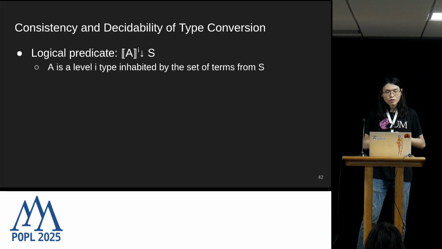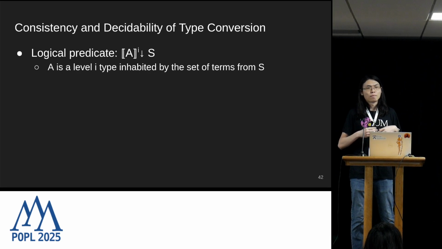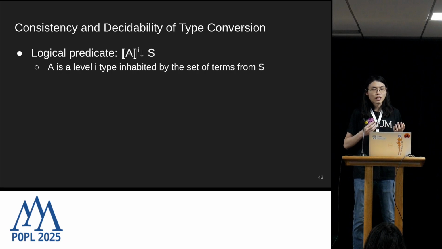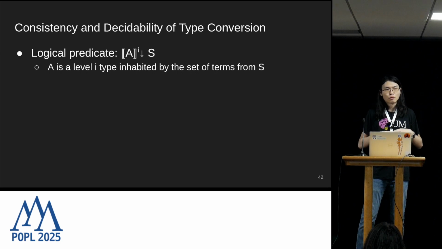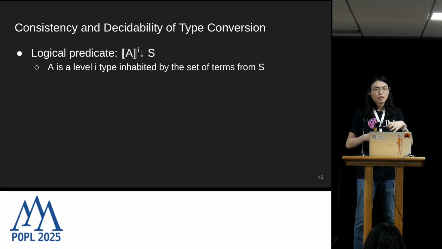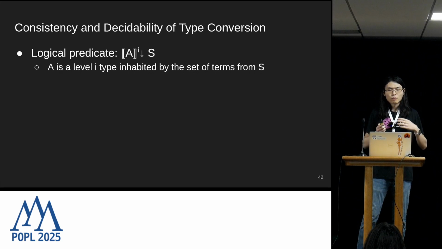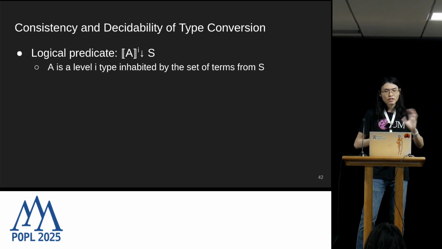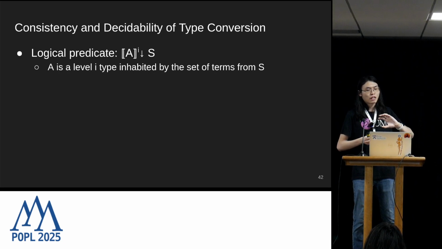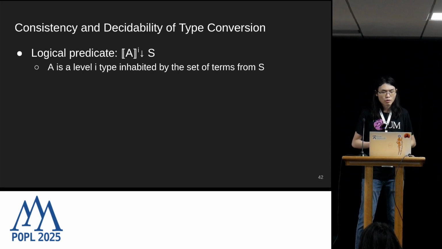So now we have this type system with all these features, but it wouldn't be very useful if this system turns out to be incorrect. And our criterion for correctness here is formally called logical consistency, which means you can't derive a closed program that has a false type. But intuitively, it just means whatever you prove in this language internally must be true. And we prove this property through a well-known technique called proof by logical predicate, where a logical predicate can be thought of as a partial function, in this case, that maps from a type and a universe level to a set S of lambda terms.